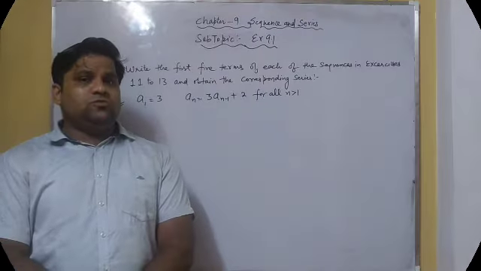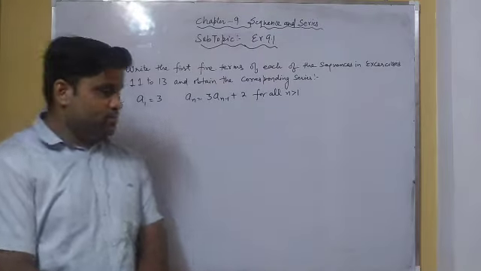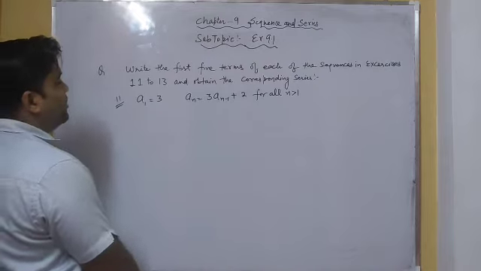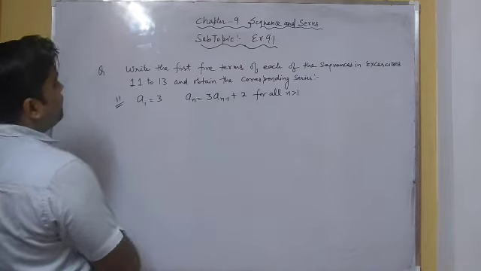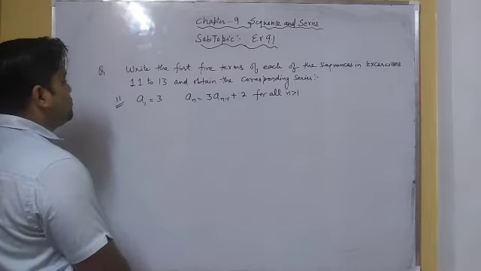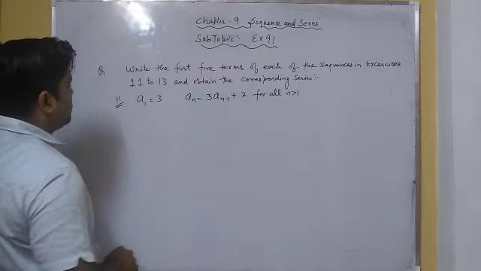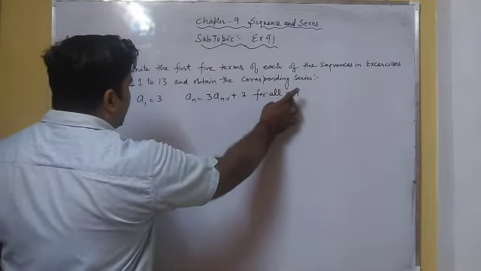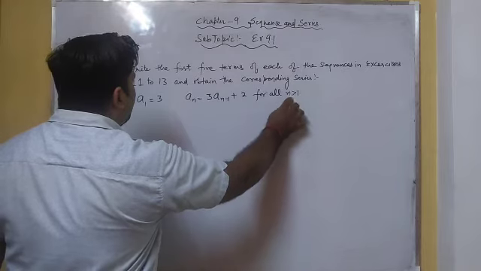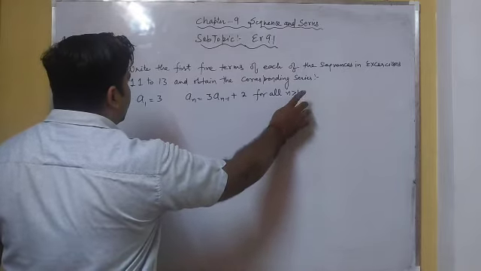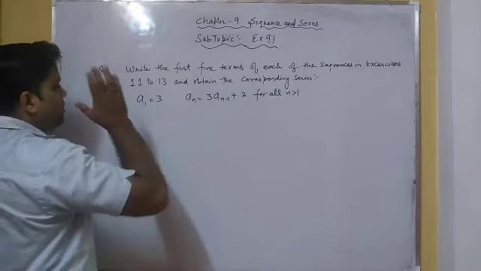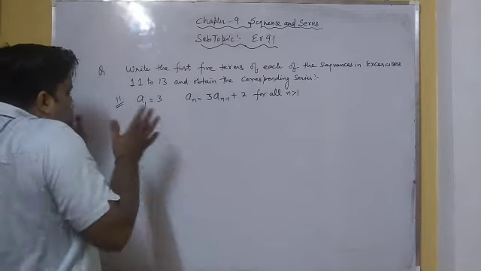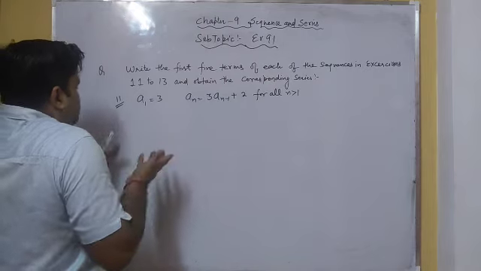Let us come to another question of exercise 9.1. Write the first 5 terms of each of these sequences in exercises 11 to 13 and obtain the corresponding series. I am doing question number 11. The first term and the nth term are given, for all n greater than 1, so we take n as 2, 3, 4, 5. The first term is given, so we don't need to find it.